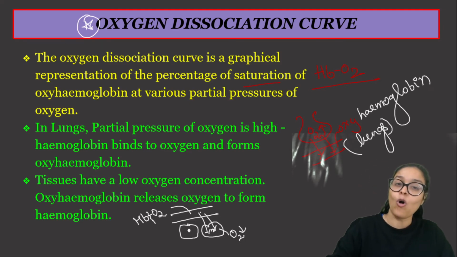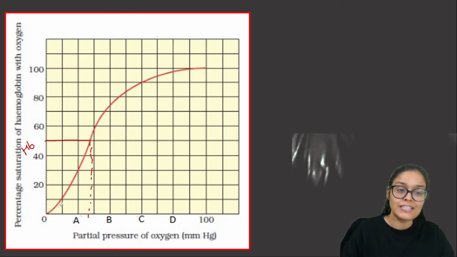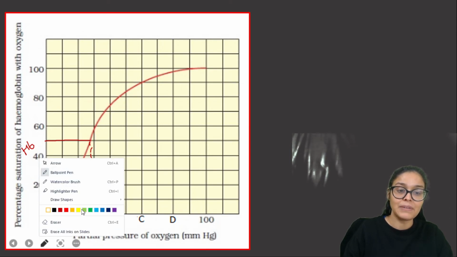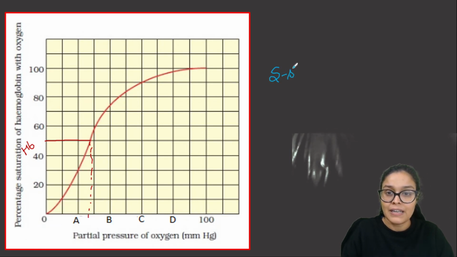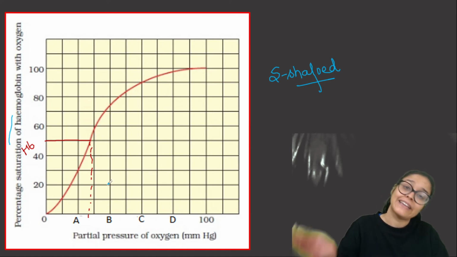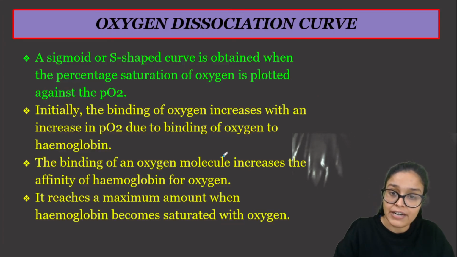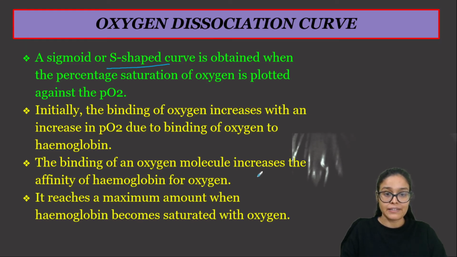So we would see this oxygen dissociation curve in detail now. So let's start it, right? So oxygen dissociation curve, as we see the diagram, is basically S-shaped. It is a sigmoid shaped curve. We can see it in the diagram. And remember that obviously we have this particular graph here between the partial pressure of oxygen and percentage saturation of hemoglobin. कितना hemoglobin gets saturated or gets bound with the oxygen. So we would see the relationship between both the things, right? So यहाँ पर S-shaped sigmoid curve we would be getting, right?